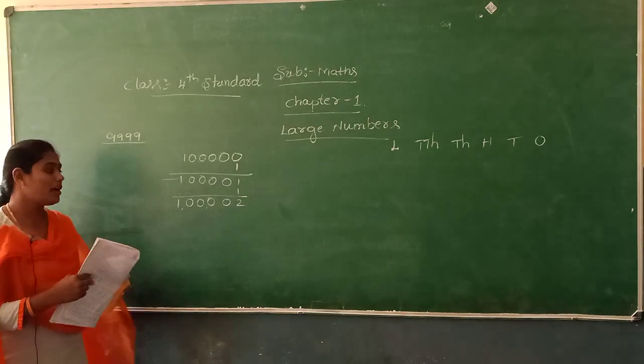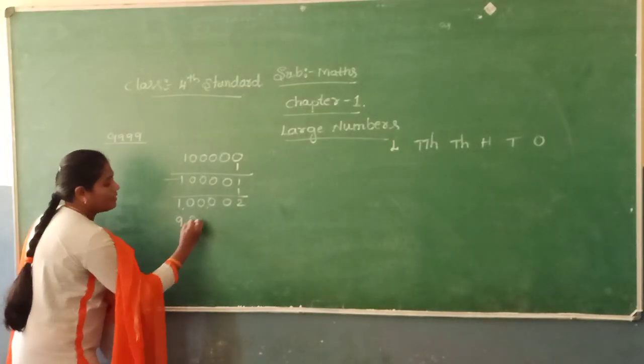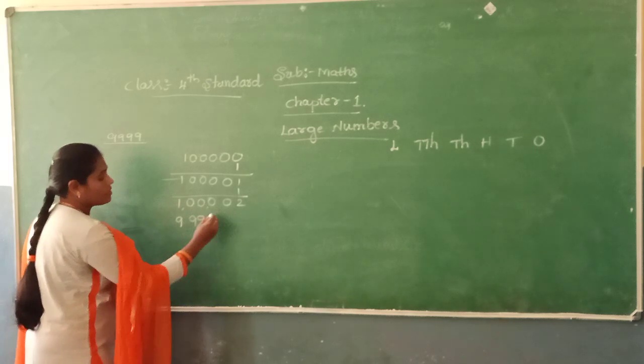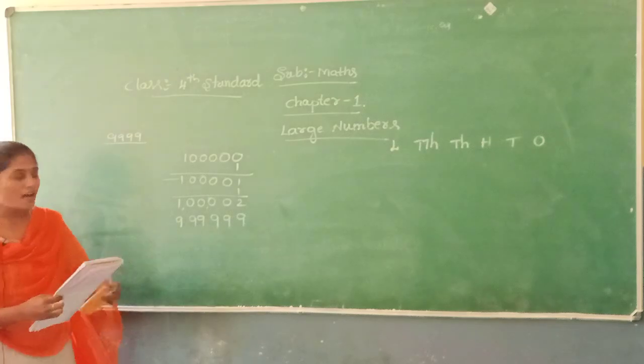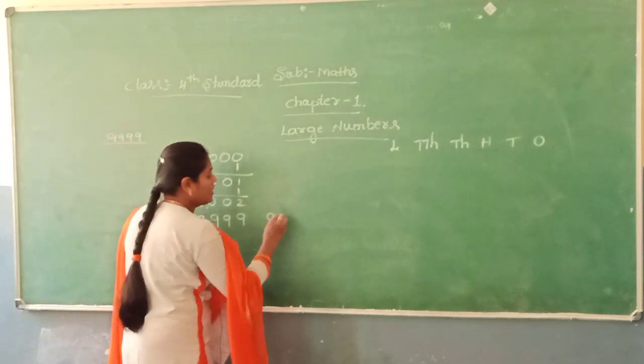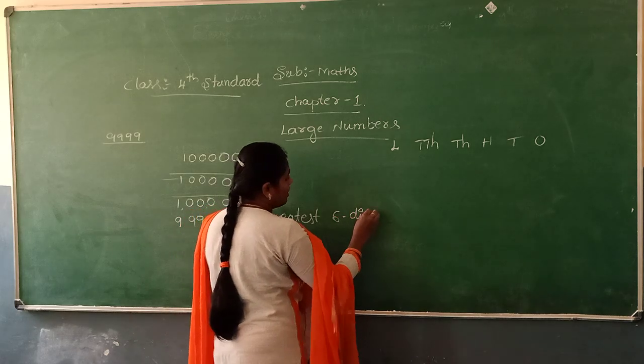Counting in this manner, we get the last 6-digit number is 9,99,999. So it is the greatest 6-digit number.